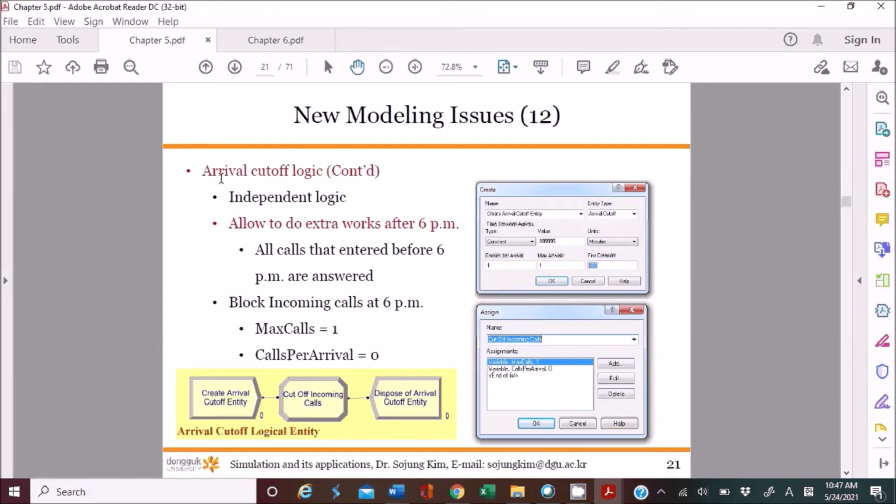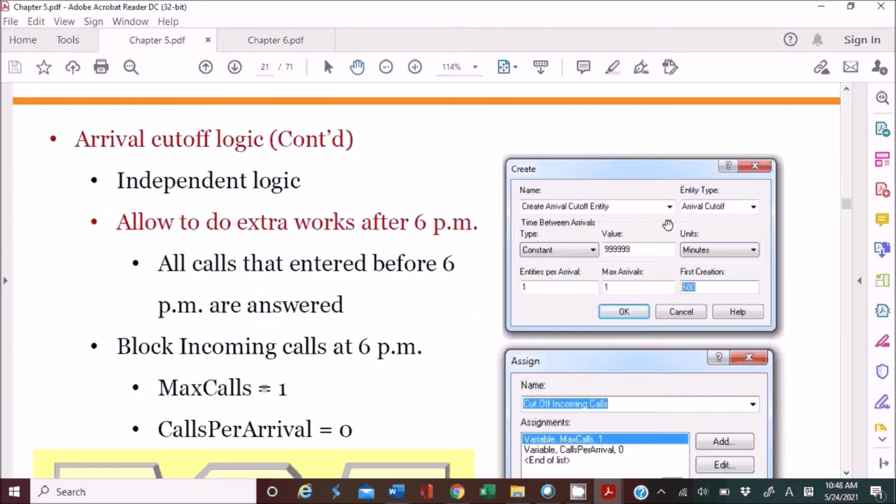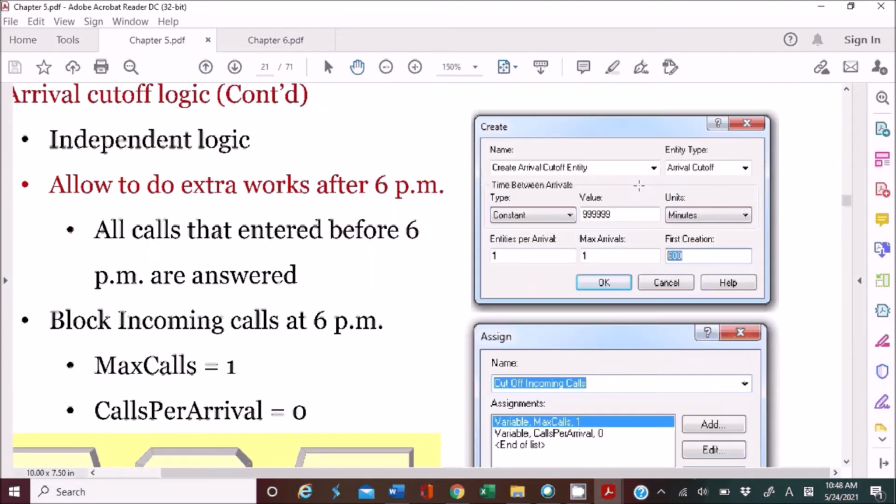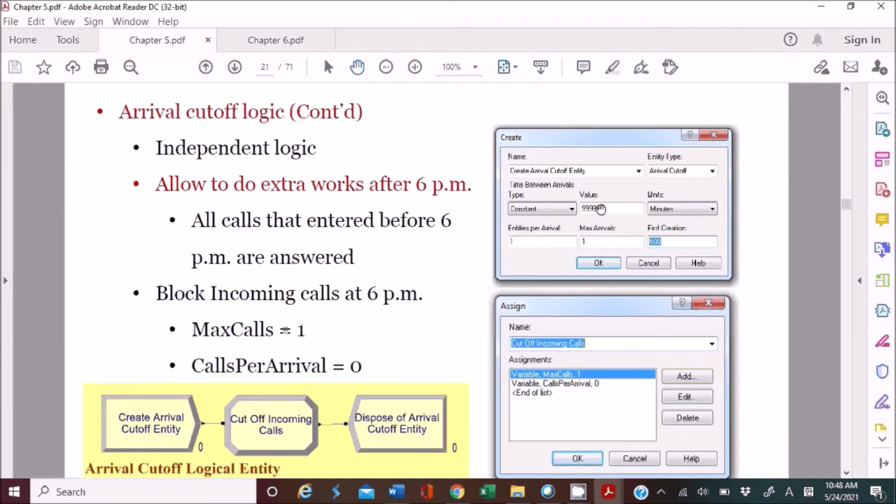After that, you have to have another create module, which will generate the logical entity, and here is the name of the logical entity, which is cutoff. This is the name of the entity here. It's very small, but if I zoom in a little bit, yes, you can see this. We don't need any next arrival, so you can just type a big number as a constant. It should be constant.